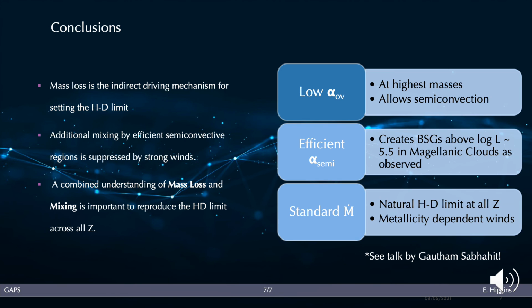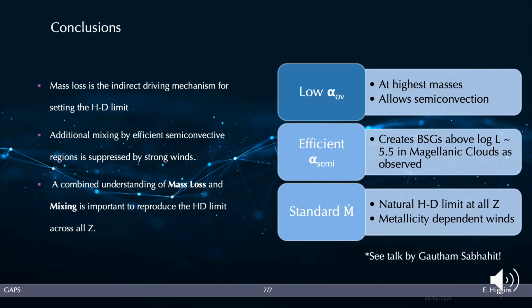And in this study it was important that we included low overshooting to allow for additional, or in this case semiconvective mixing to take place, while it could be the case that another type of mixing is taking place. In fact, Gautam, a PhD student within our group, is continuing to work on this with new observations suggesting a possibility of a metallicity independent HD limit. So look out for his talk at this meeting as well.